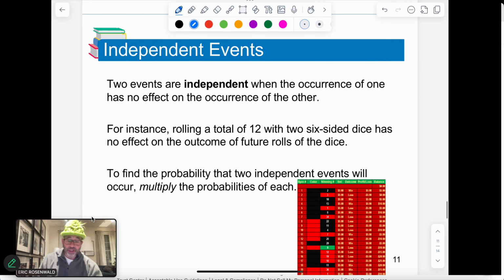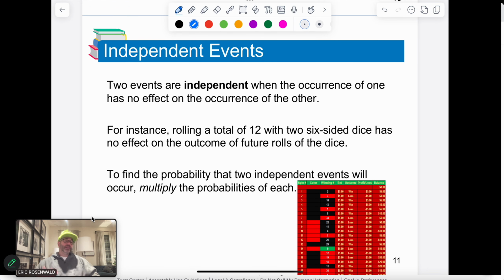All right, so 2 independent events. Now, this is my favorite one. Hands down, this is my favorite one. I'm going to show you why in a second here. But these are independent events that literally have no bearing on each other. If I roll a dice and then I roll a dice again, that first roll has literally nothing to do with the second one. And these are called independent events.